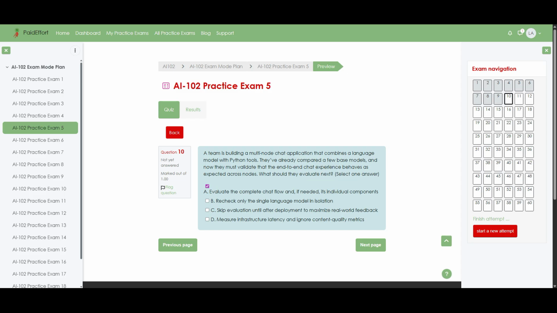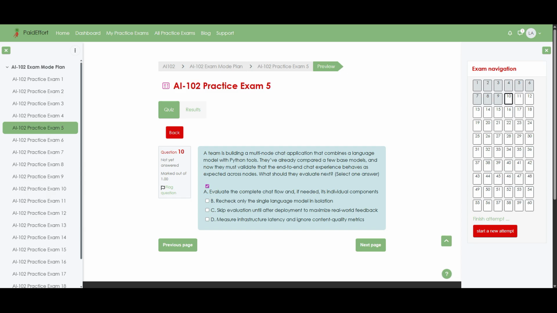Now let us walk through why this is the best choice. First, once different nodes and tools are wired together, the most important question is whether the full conversation experience still produces the right outputs for users. So an end-to-end evaluation of the whole chat flow is essential. Afterwards, if any issues appear, you can drill down into individual components, such as a tool node or the model call, to see where the problem comes from.